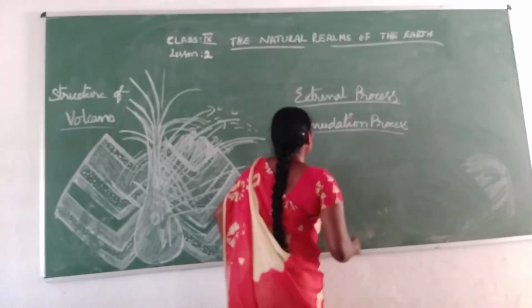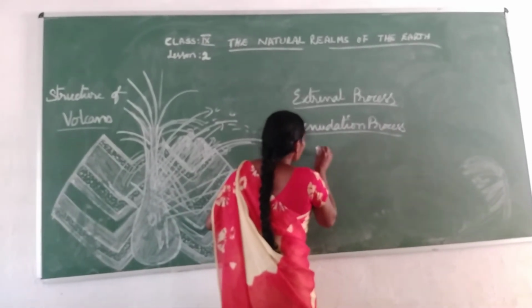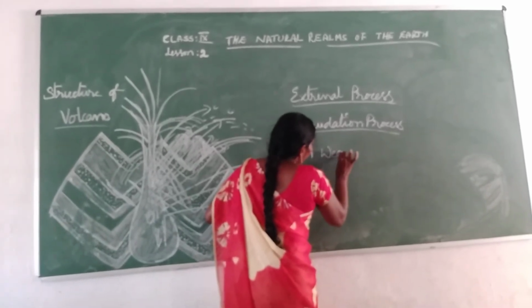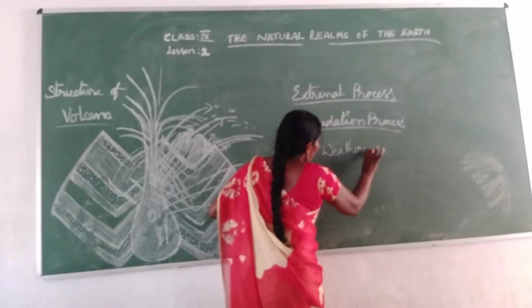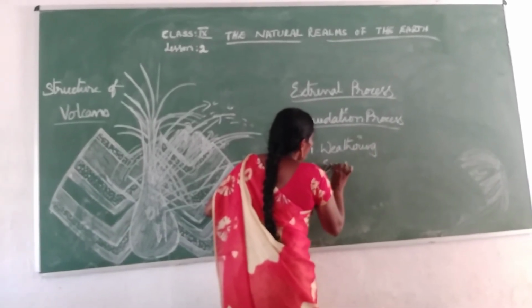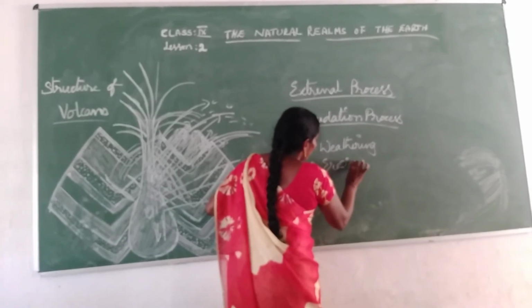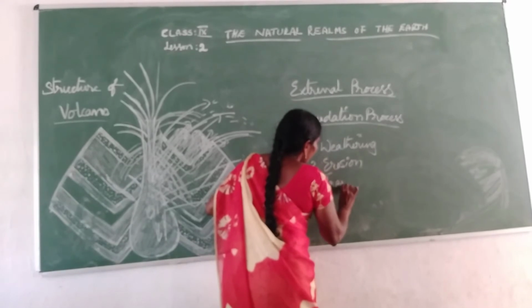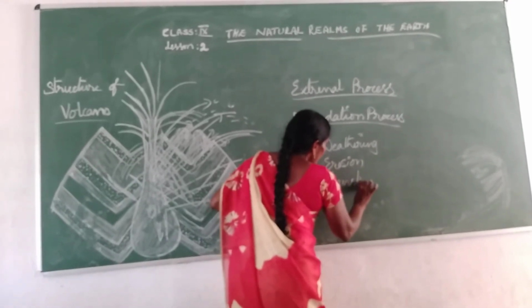In this denudation process, we can find some stages.